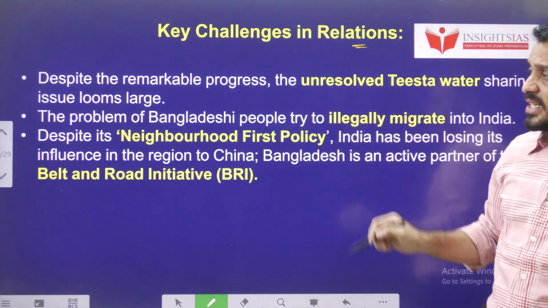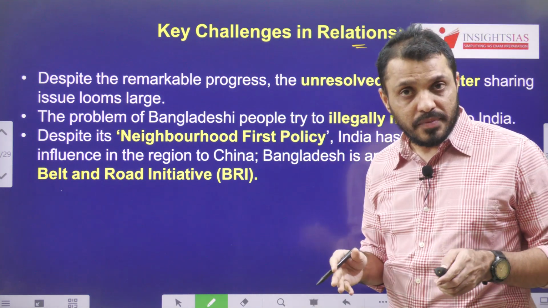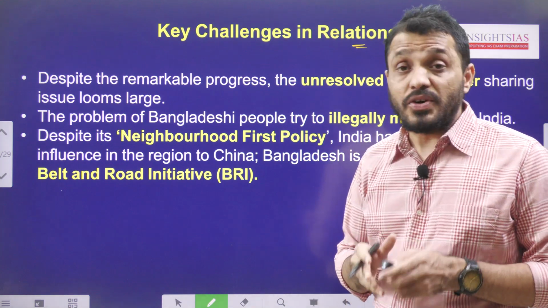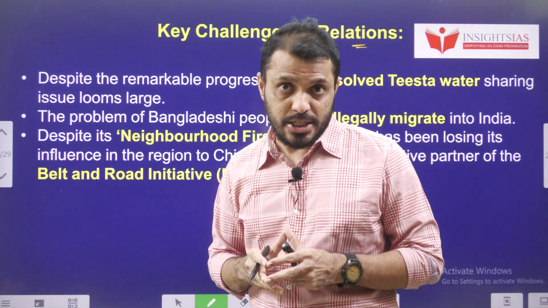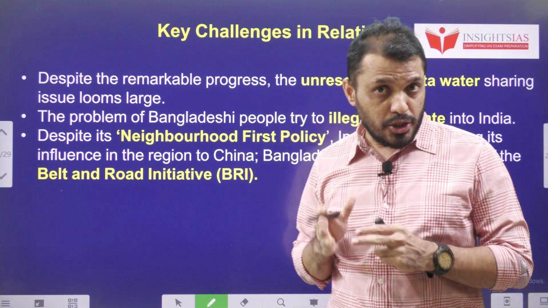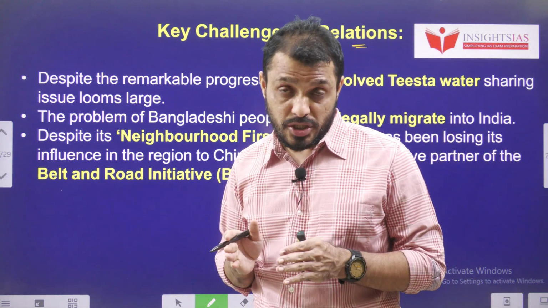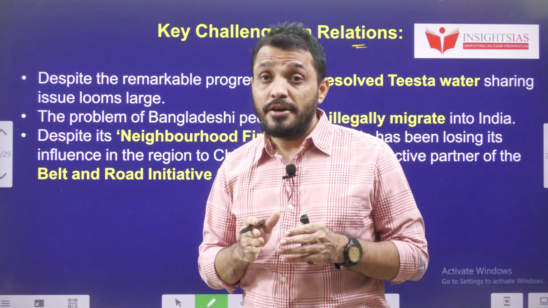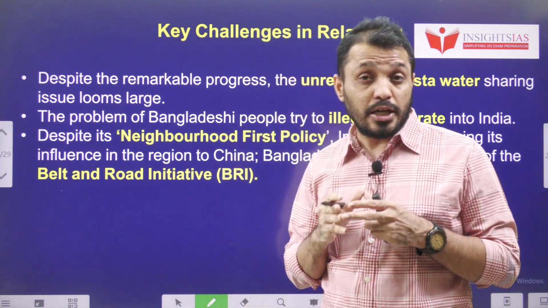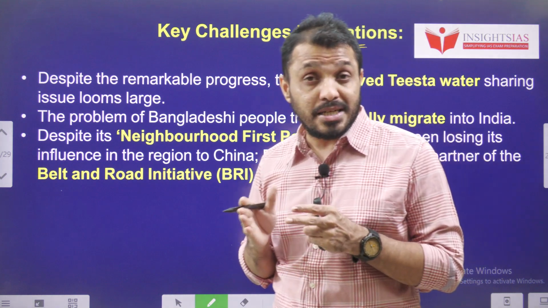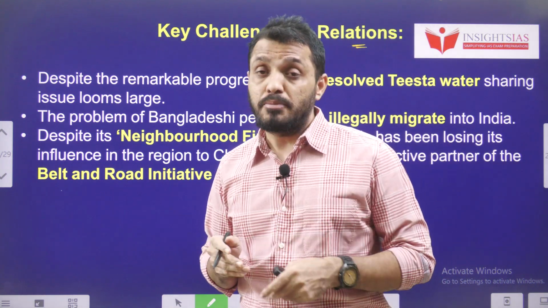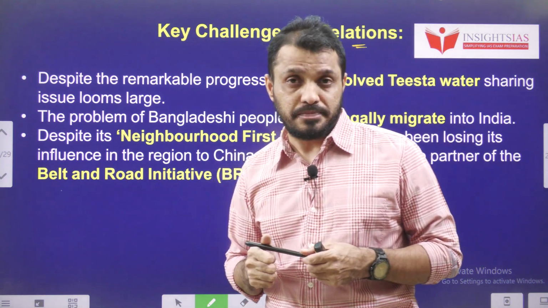Key challenges in India-Bangladesh relations. The first one is Teesta River water distribution. That is one of the issues. If you remember, last year when the Bangladesh Prime Minister visited India, we had an agreement regarding one river water sharing. What is that river? Put your answer in the comment section.